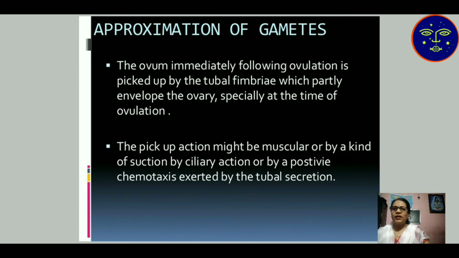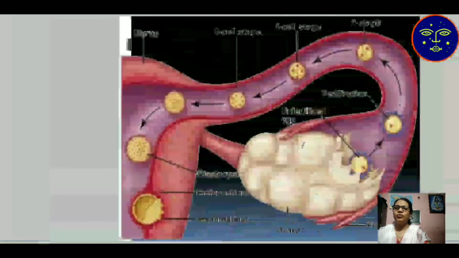Fimbriae are present at the outer portion of the fallopian tube, which partly envelops the ovary, especially at the time of ovulation. The pickup action might be muscular, or by a kind of suction by ciliary action, or by positive chemotaxis exerted by tubular secretion. The ovum is attracted and picked up by the fimbriae of the fallopian tube.